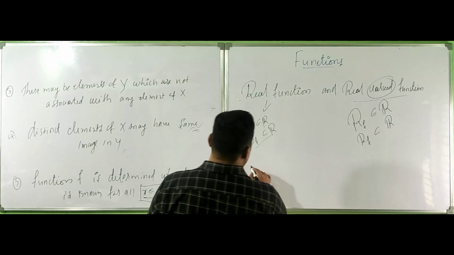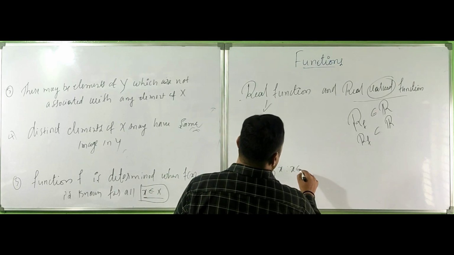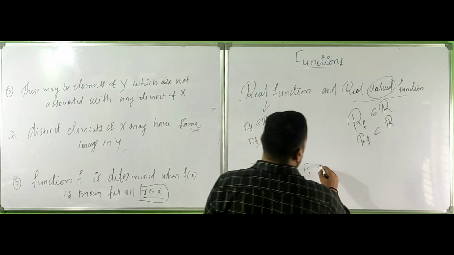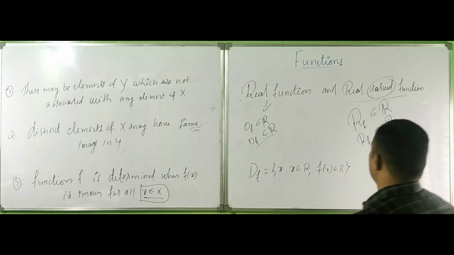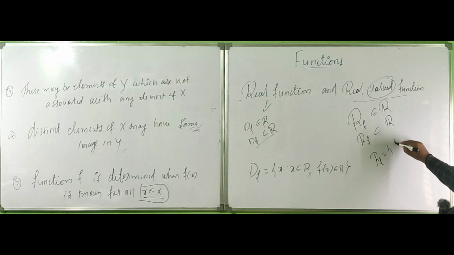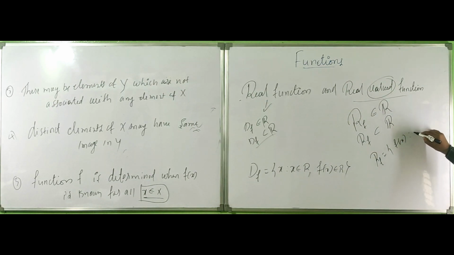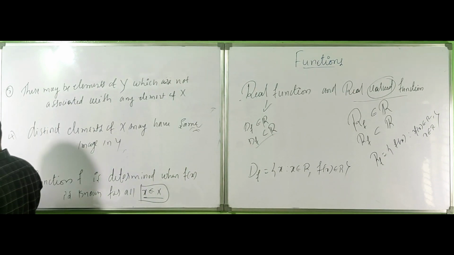We can write domain of f equals the set of x such that x belongs to R and f of x also belongs to R, and range of f equals the set of f of x such that f of x belongs to R and x belongs to R. This is the difference between the real function and the real valued function.